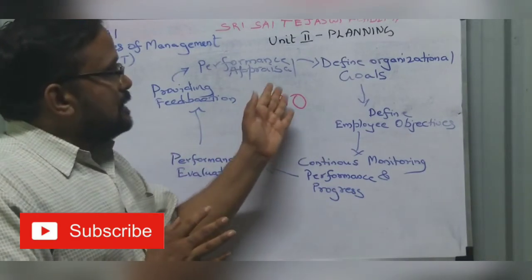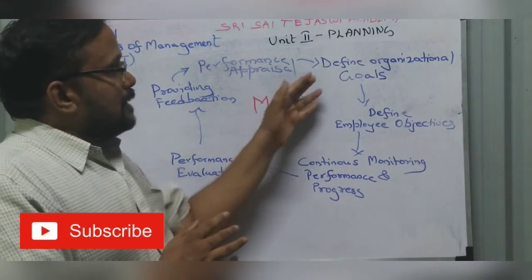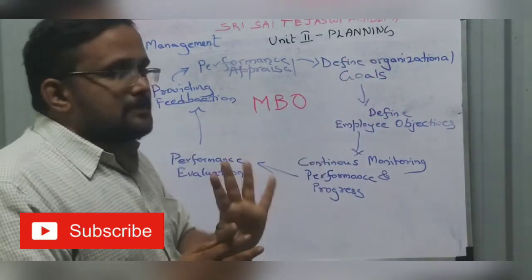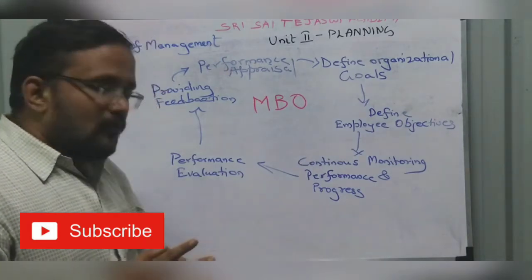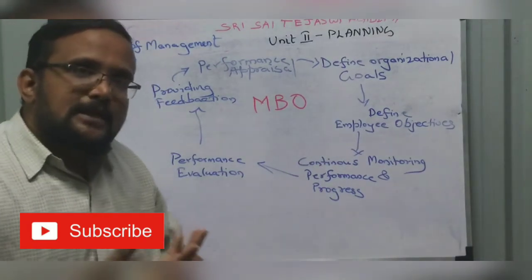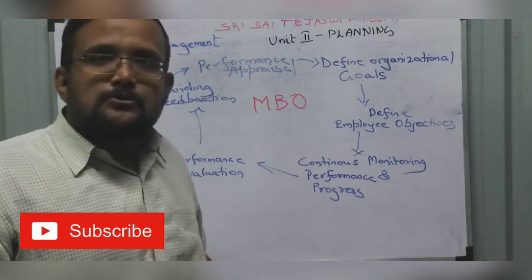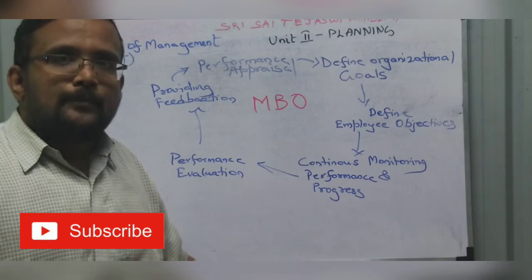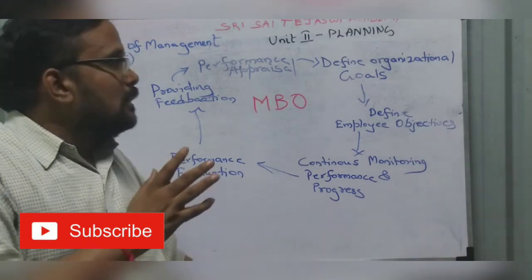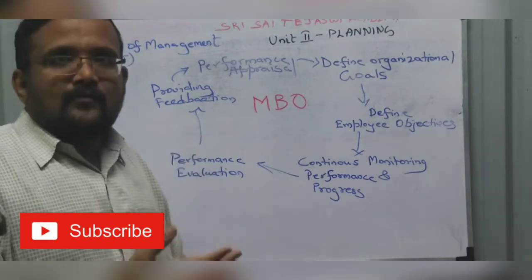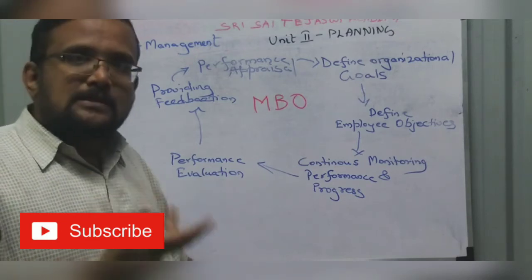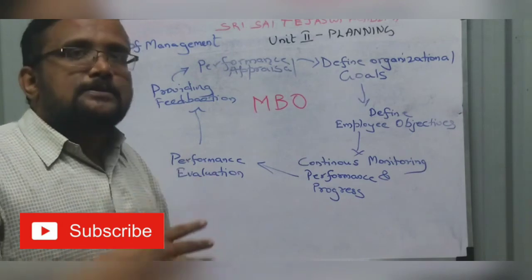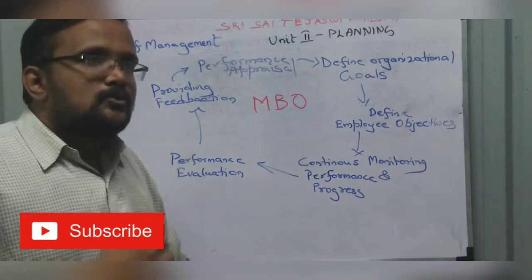So first we will see the process. I told you already, define organizational goals, we are done. Define employee objective. So for example, what is the employee objective? Let us take an example of an academic institution, your college itself. So who is the employee? Your staff is your employee. So staff, he has his own objective of achieving results. So I am taking this subject, principles of management, means I should give 100% result. That is my objective.